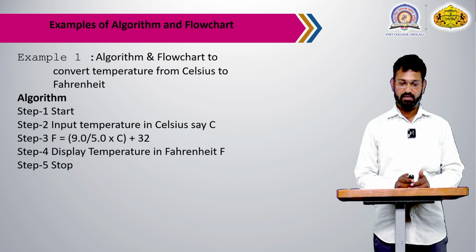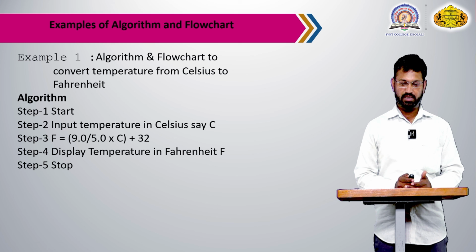First select the variables: C for Celsius and F for Fahrenheit. Algorithm. Step 1, start. Step 2, input temperature in Celsius, say C. Step 3 is processing: F is equal to (9.0 upon 5.0 into C) plus 32.